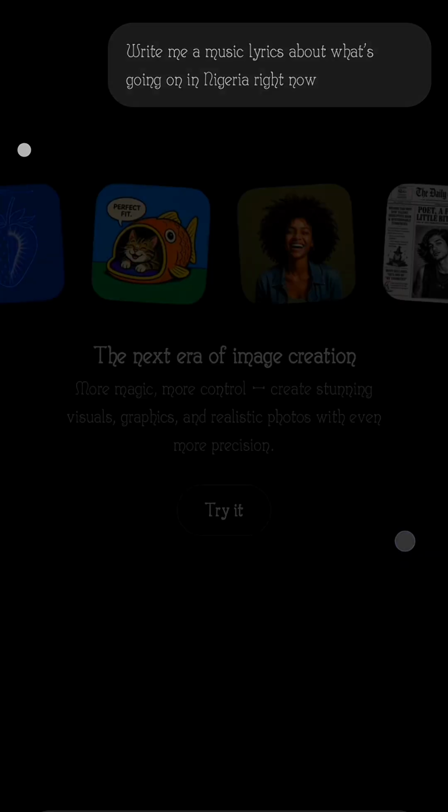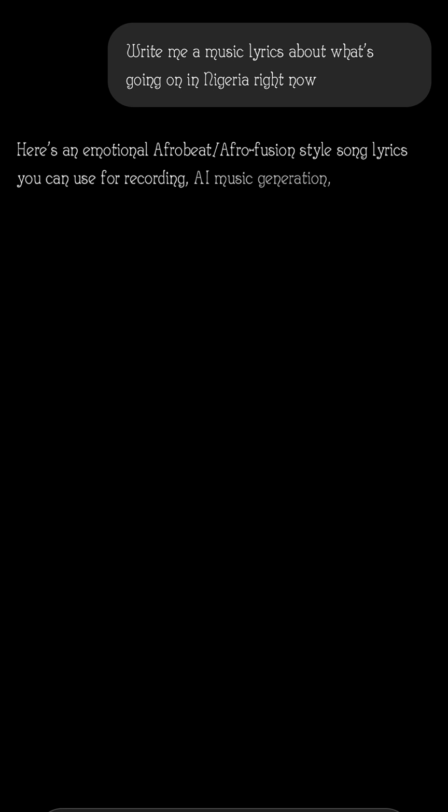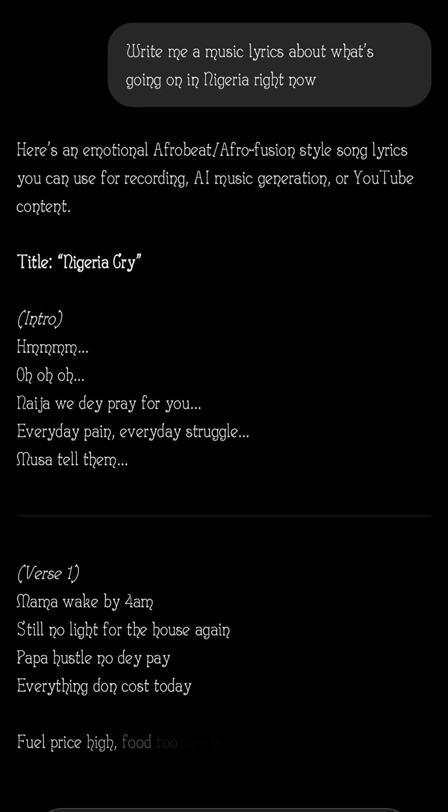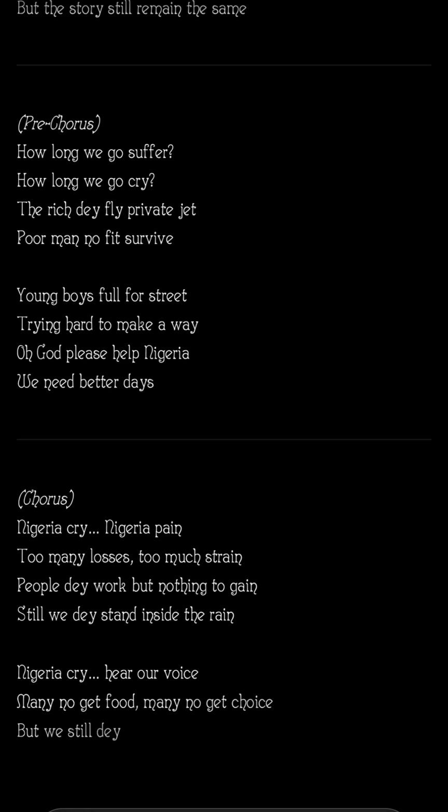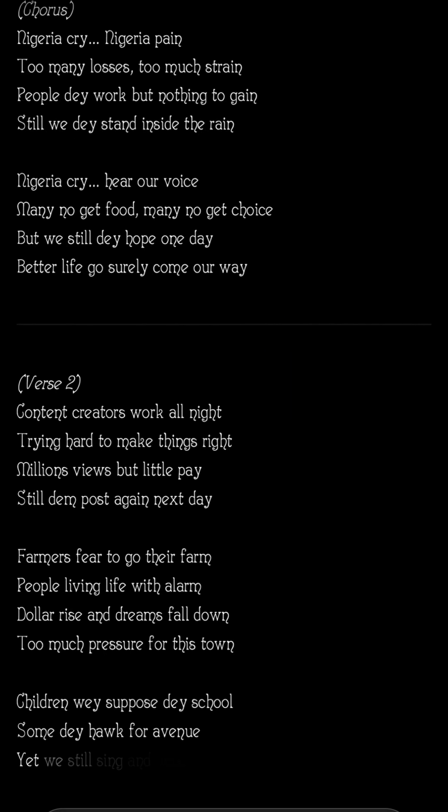So just give it a prompt like this. Write me a music lyrics, what is going on in Nigeria right now. As you can see, it will write the music lyrics for you. So if you want to use ChatGPT to write your music lyrics, it will write it for you.